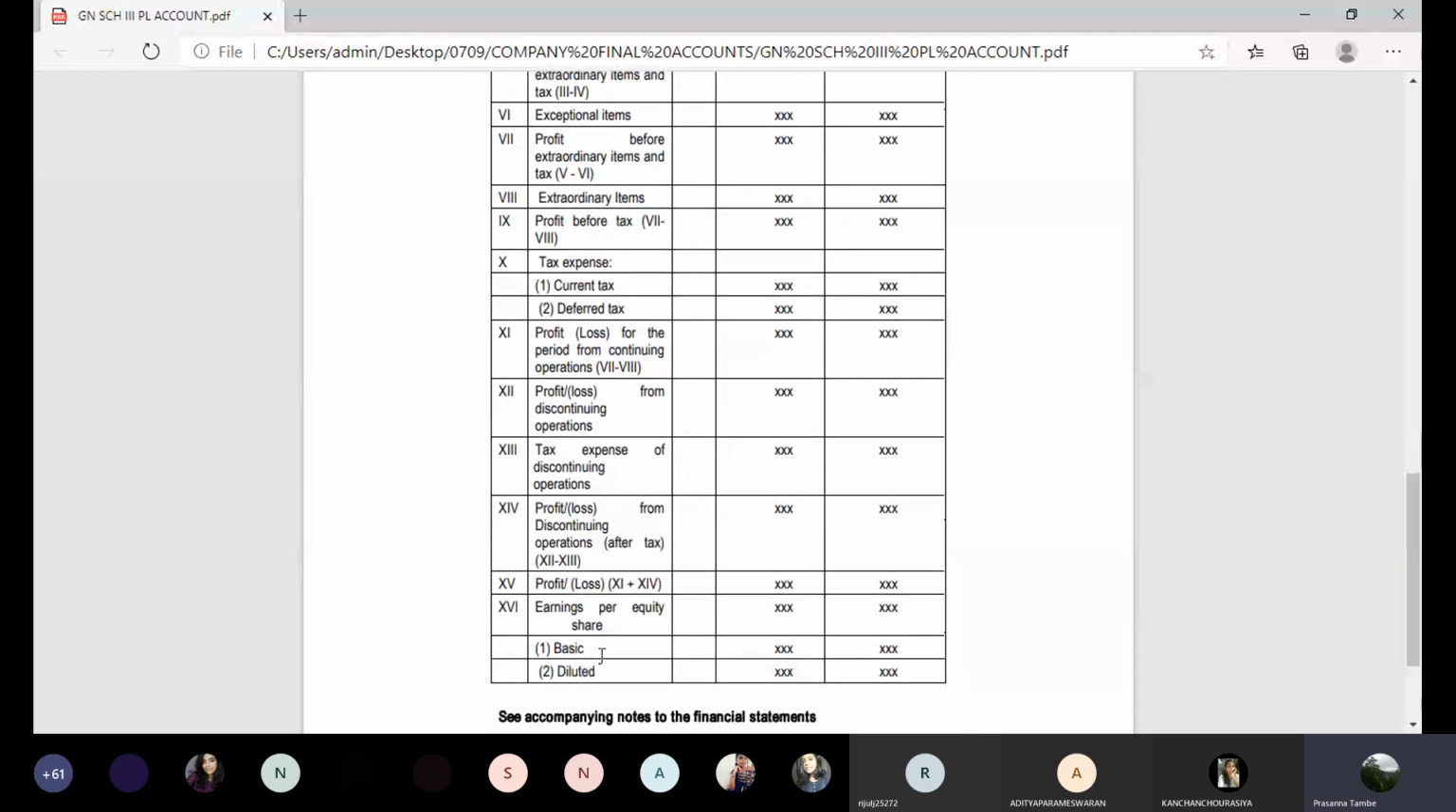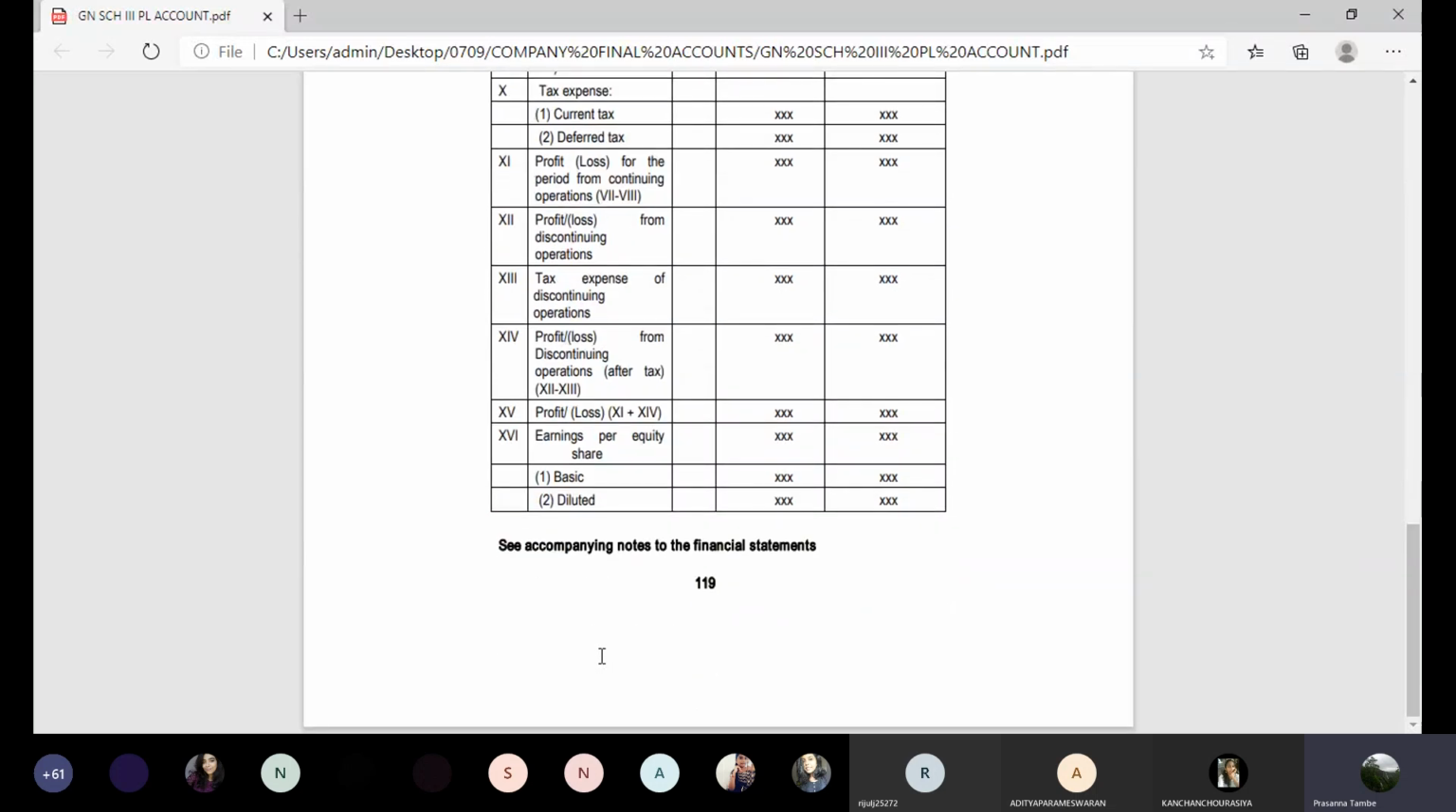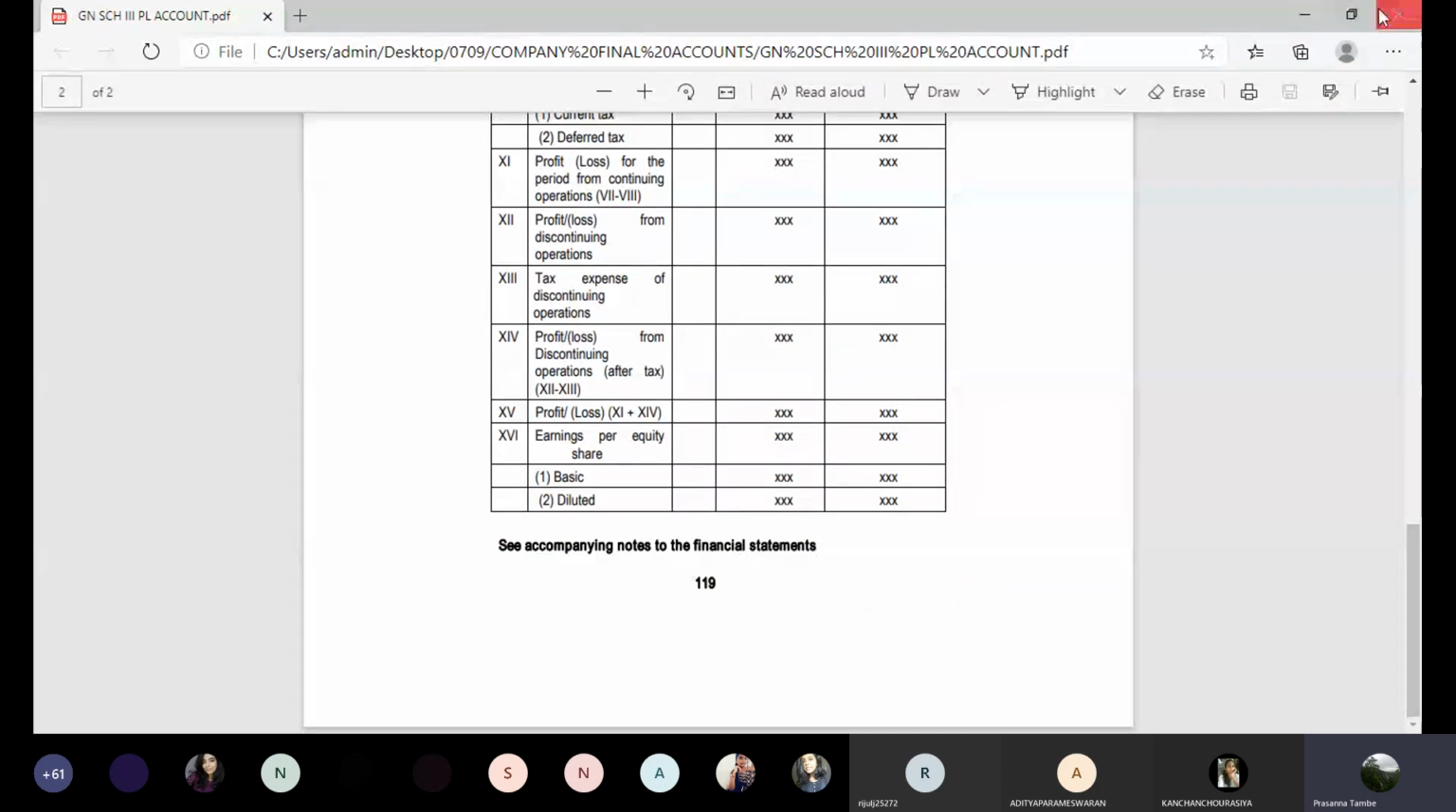But also calculate EPS, earnings per share. That has to be calculated both basic as well as diluted EPS. When we discuss the detailed profit and loss account, we will see how to calculate earnings per share also, both on the basis of basic as well as diluted concept. So this is how we are supposed to prepare a vertical profit and loss account. Is everybody clear on the concept of vertical P&L account? Yes, sir. Okay, fine.